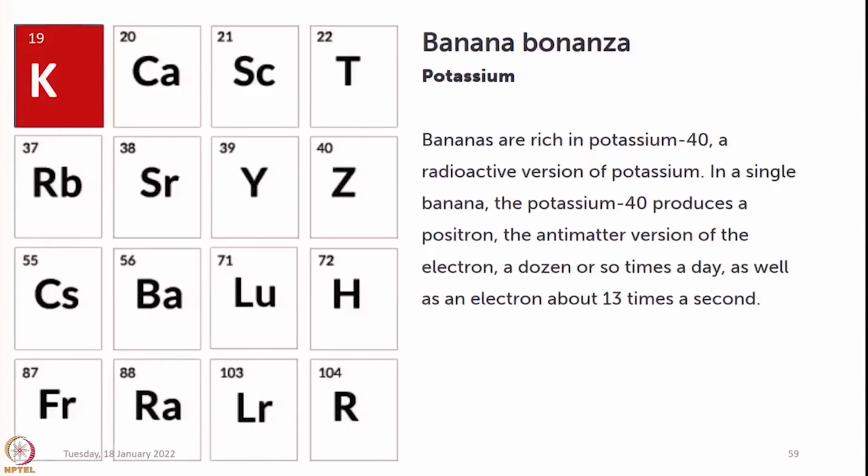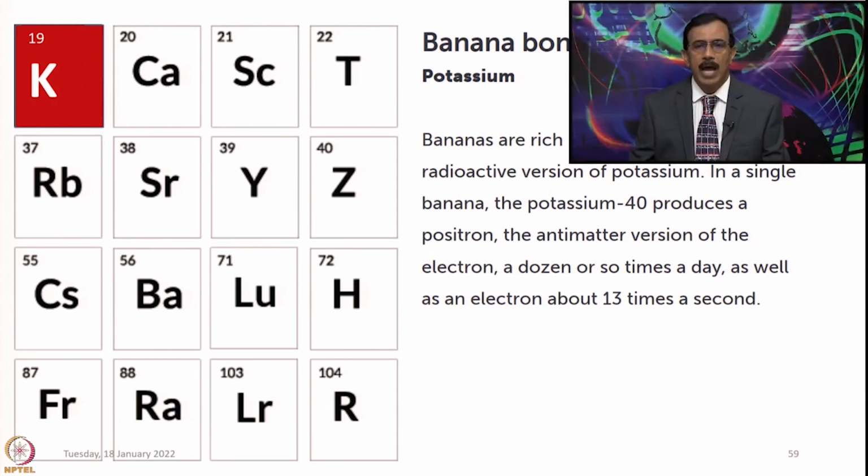Let us look into some interesting aspects about potassium. Bananas are very rich in potassium-40, a radioactive version of potassium. In a single banana, the potassium-40 produces a positron, the antimatter version of the electron, a dozen or so times a day, as well as an electron about 13 times a second.